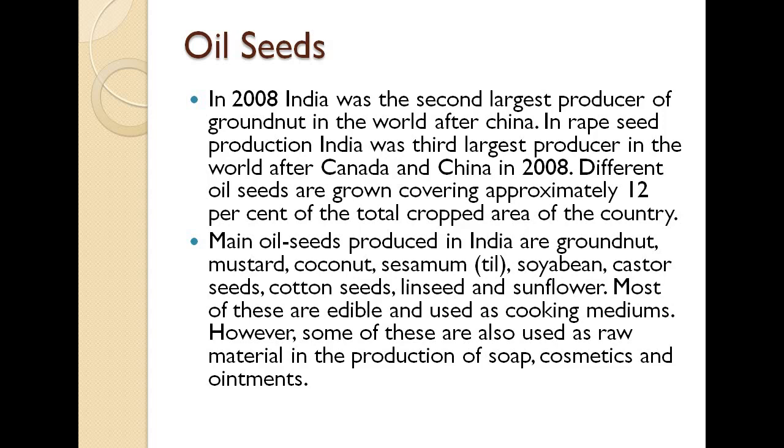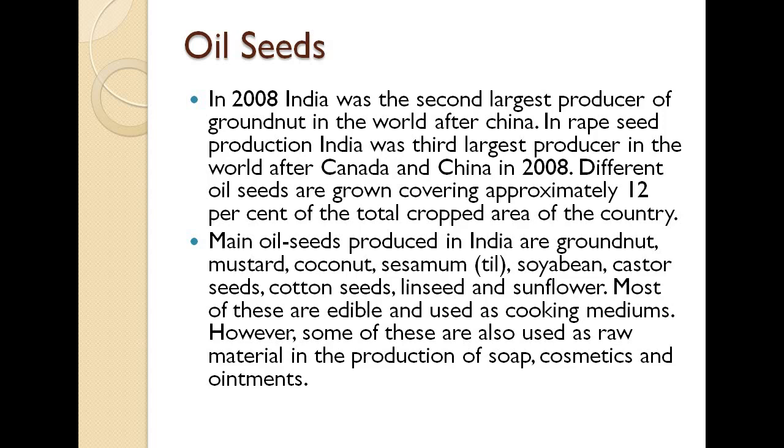Different oil seeds are grown covering approximately 12% of the total cropped area of the country, and the main oil seeds produced in India are groundnut, mustard, coconut and sesame.